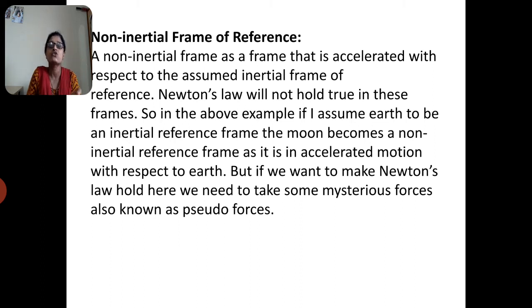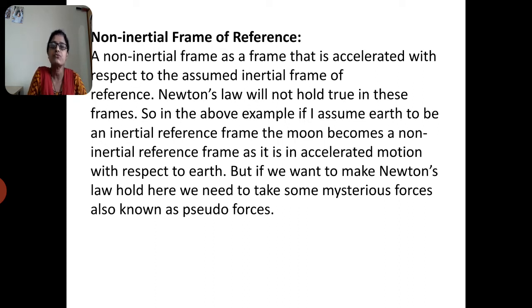That force is called a pseudo force. Pseudo force is an imaginary force. It doesn't actually act on the body, but it appears to act on the body. So here, the frame of reference is nothing but a set of coordinate axes which describes the position of an event or a particle.